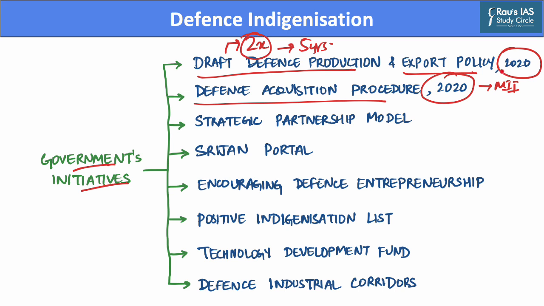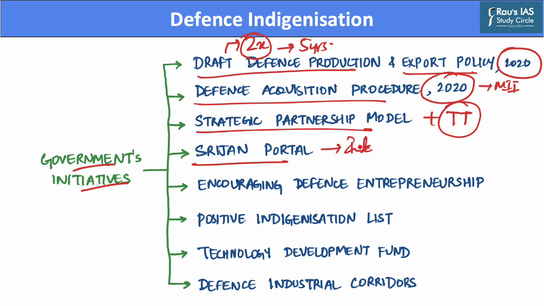Further, the government also favors a strategic partnership model, which involves partnership with global firms with an intention of technology transfer. Further, the Government of India also introduced the Srijan portal, which acts as a one-stop shop online portal, and it provides access to vendors who take up items that can be taken for indigenization. Further, the government also encourages defense entrepreneurship.